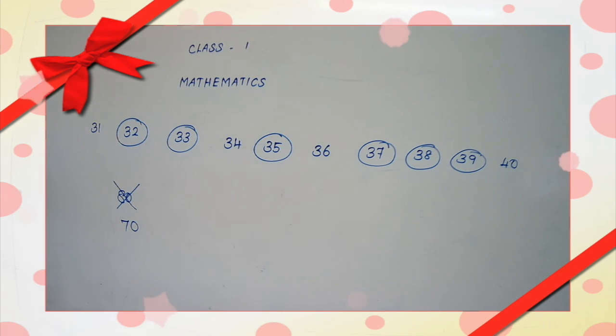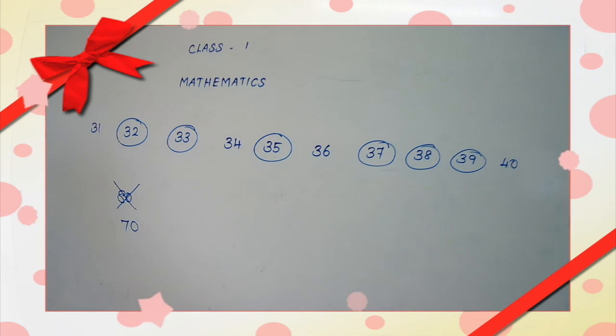See the third one. We will start at 83. What comes after 83? 84. Is that so, children? Yes, 84.